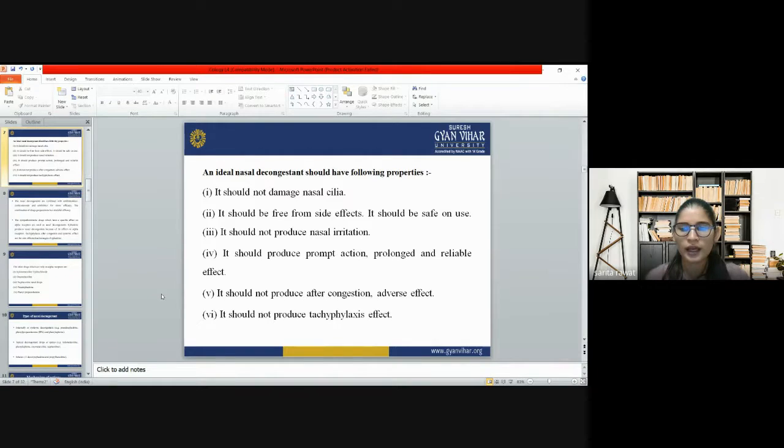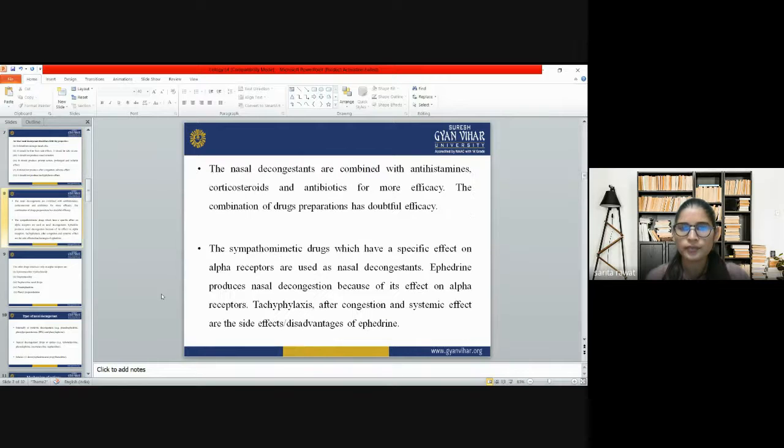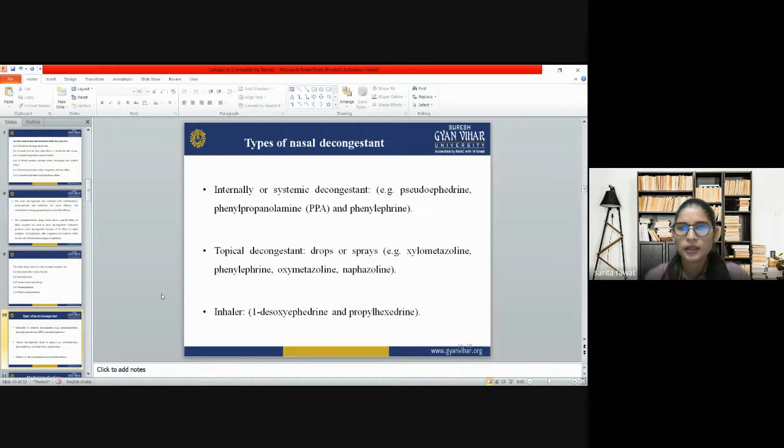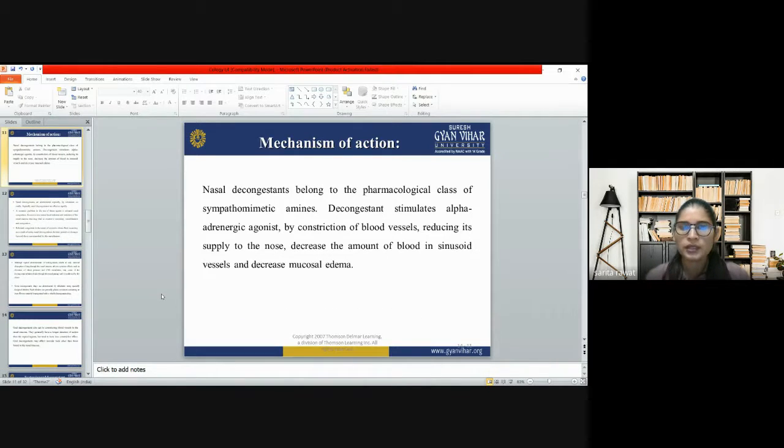While we are using nasal decongestants, what we have to see in a nasal decongestant, then what are the examples of decongestants, and what are the types of decongestants we have, like systemic or topical or in the form of inhaler. Then what is the common mechanism of action of decongestants.